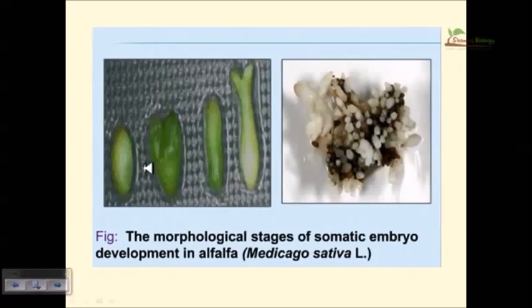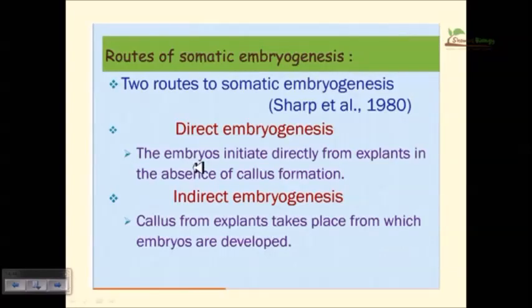Then these are the pictures of the embryogenesis. As you can see, this is the globular shape, then heart shaped, then torpedo shaped, then finally the matured cotyledonary stage, and right after that it will germinate and root and shoot will start to generate, and all the steps will go on. These are the morphological stages of somatic embryo development in alfalfa, okay, which is a cereal.